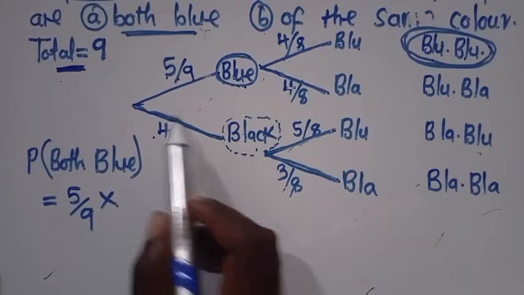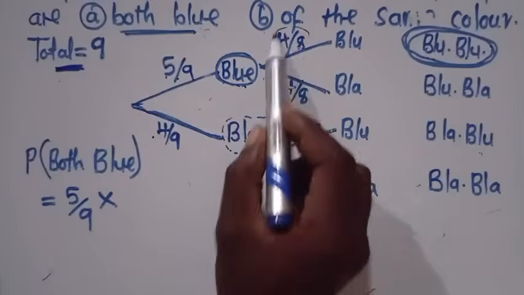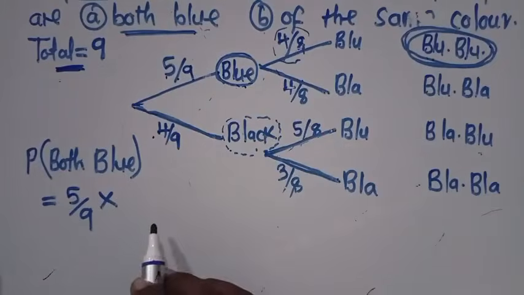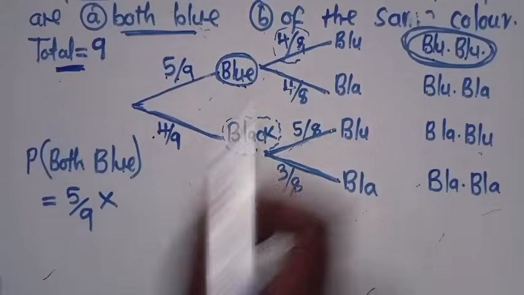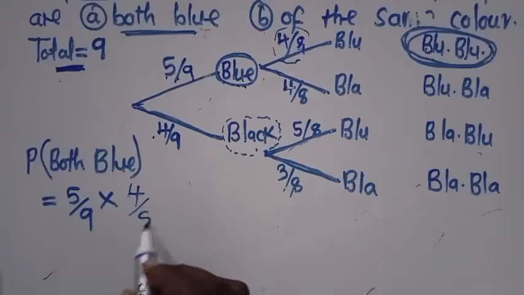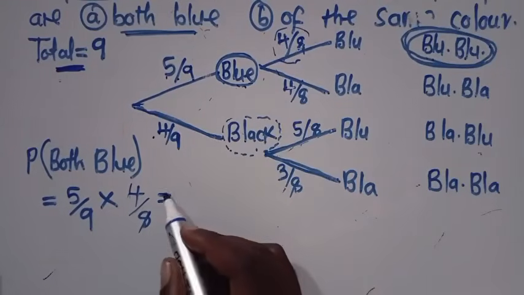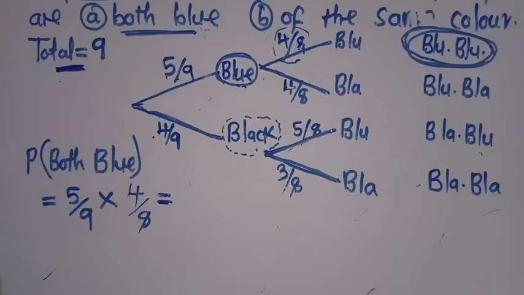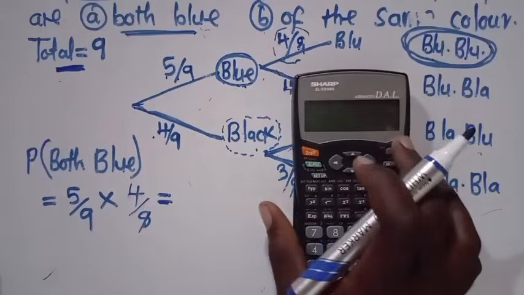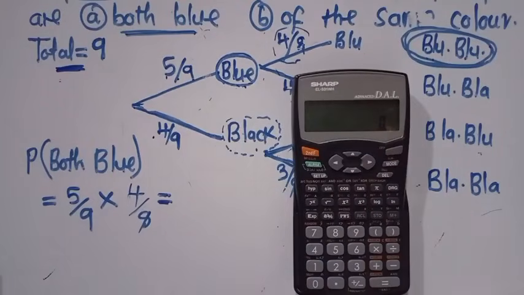Then we've got this one. This one that is there. So this is 5/9. This is 4/8. So when we multiply, what answer are we getting? So I want people to be following. I multiply. What answer are we getting?